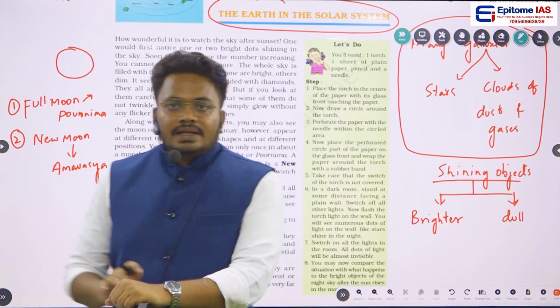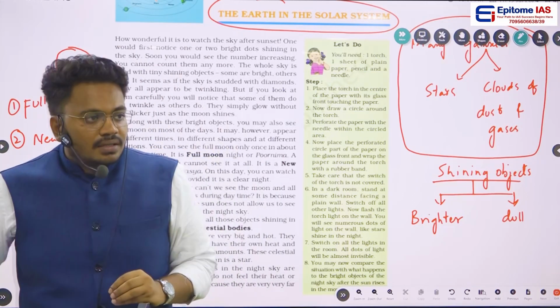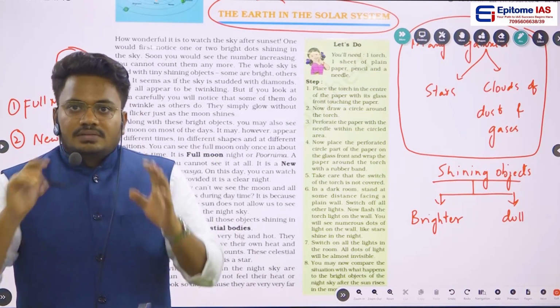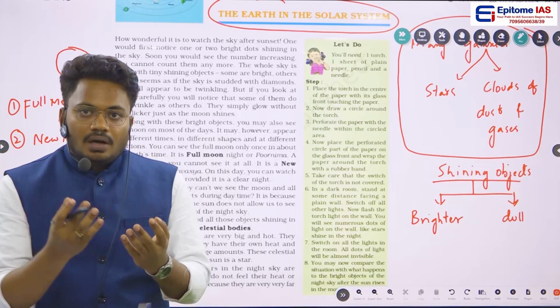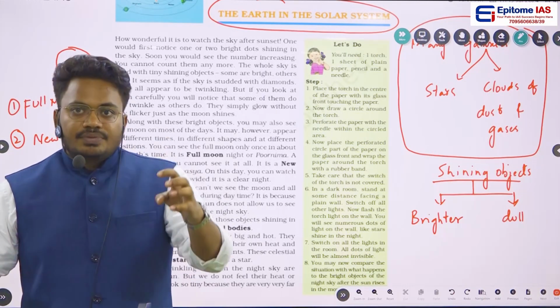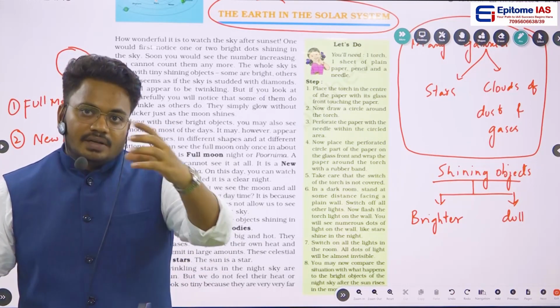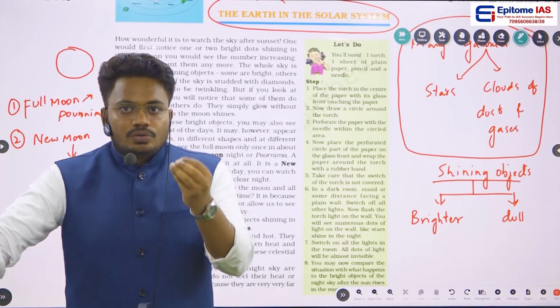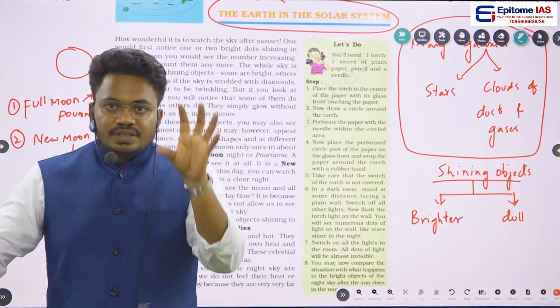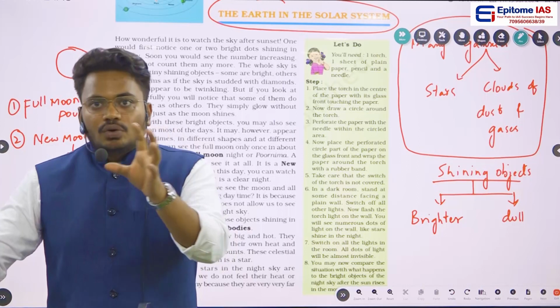Okay, right. So now we understood that the moon, which is in the sky, which is revolving around the earth, has different shapes and different positioning. And if you are able to see the complete, entire moon, that moon is called a full moon.